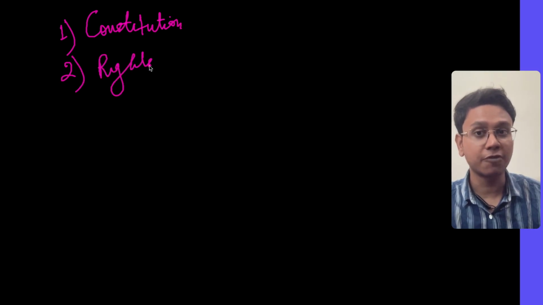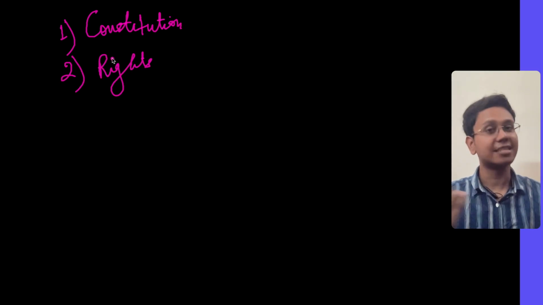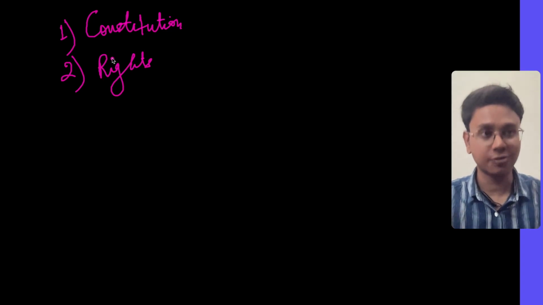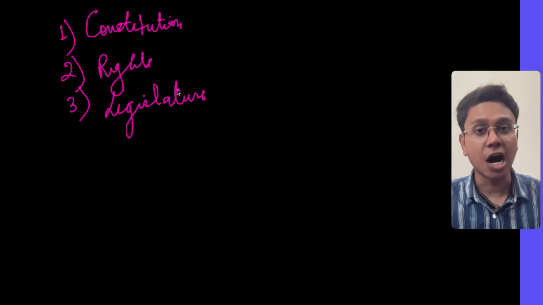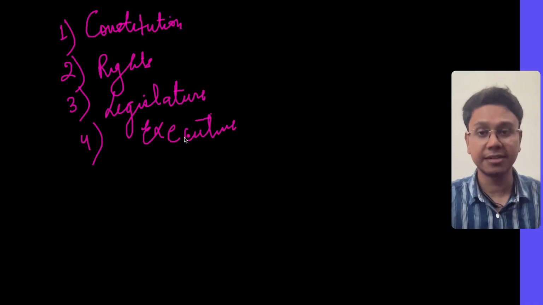We focused on a lot of fundamental rights. All classes are already there on our YouTube channel. You can watch them if you haven't watched. Then we also talked about legislature and executive. Now, legislature and executive, we saw how these two organs are very integrated. India follows a parliamentary system of democracy wherein executive and legislature are integrated.